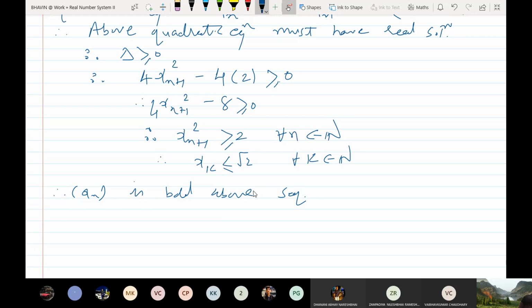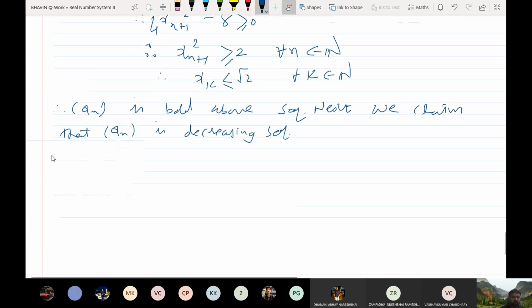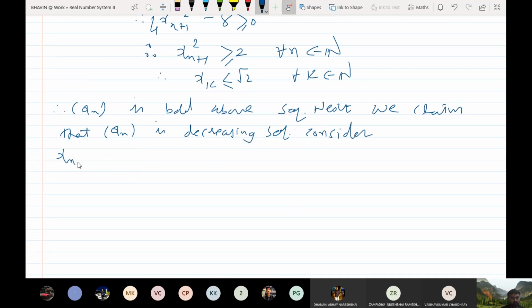Now we claim that xn is a decreasing sequence. Now consider this difference, xn plus 1 minus xn.